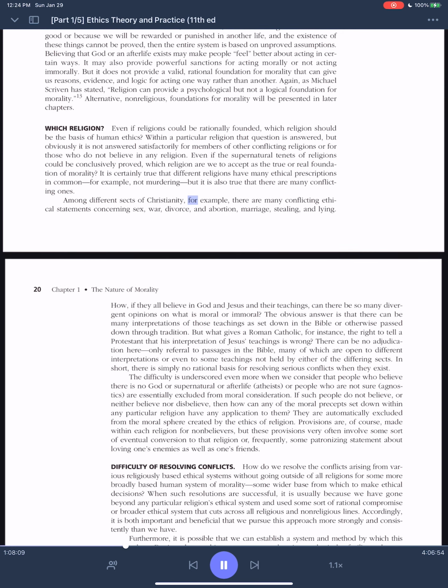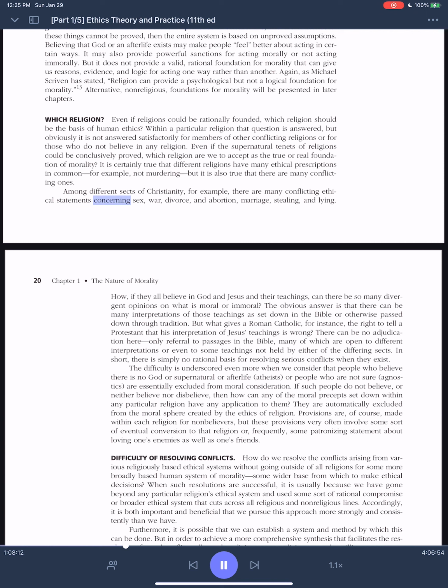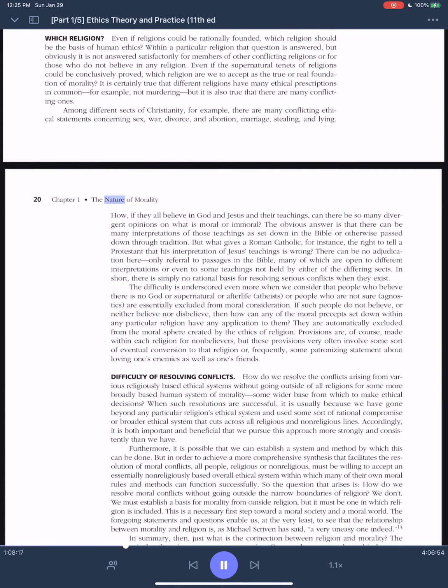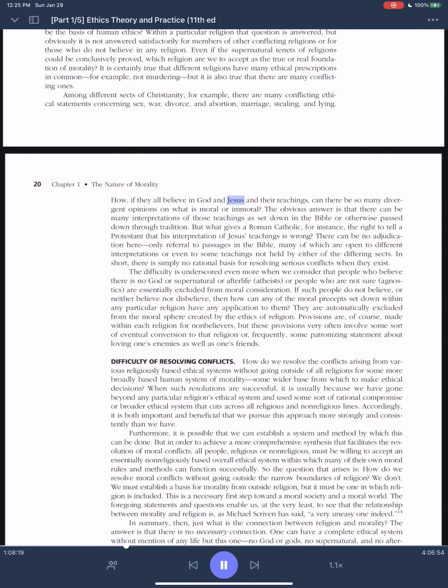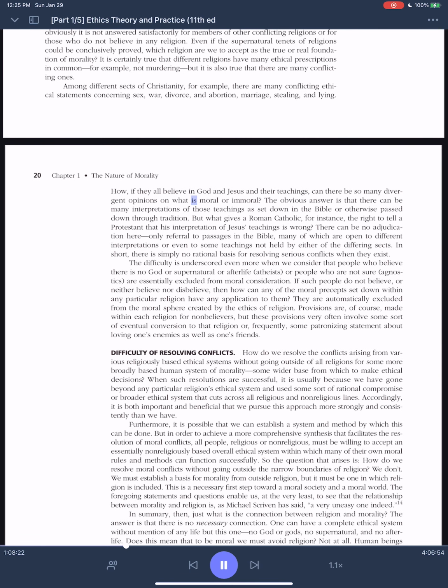Among different sects of Christianity, for example, there are many conflicting ethical statements concerning sex, war, divorce, abortion, marriage, stealing, and lying. Chapter 1, The Nature of Morality, 20. How, if they all believe in God and Jesus and their teachings, can there be so many divergent opinions on what is moral or immoral?